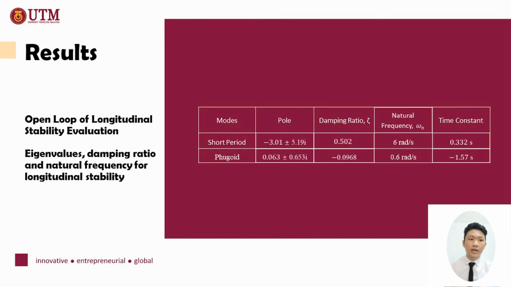After that, we obtain the eigenvalues, damping ratio, and natural frequency for the longitudinal stability. Basically, from the table we can see that the phugoid mode is unstable. On the other side, the open loop short period mode is technically stable due to the damping ratio value of 0.502. It is still in the acceptable range for longitudinal short period flying quality, which is between 0.3 and 2.